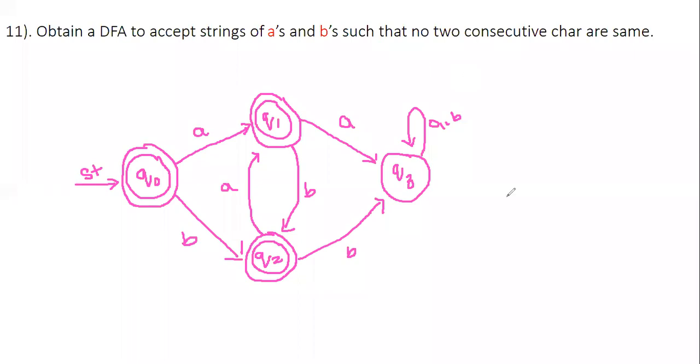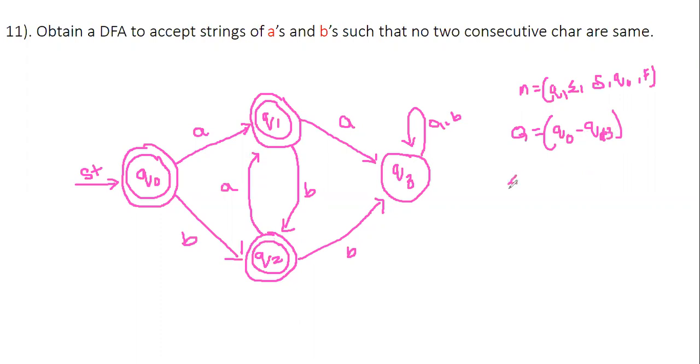Then later single A, single B, AB, BA combinations, or any number of A's and any number of B's, doesn't matter. Then your machine M will be equal to Q comma sigma comma delta comma Q naught comma final state F. Your Q will be Q0 to Q3, sorry, here we have only 4 states, Q0, Q1, Q2, Q3.